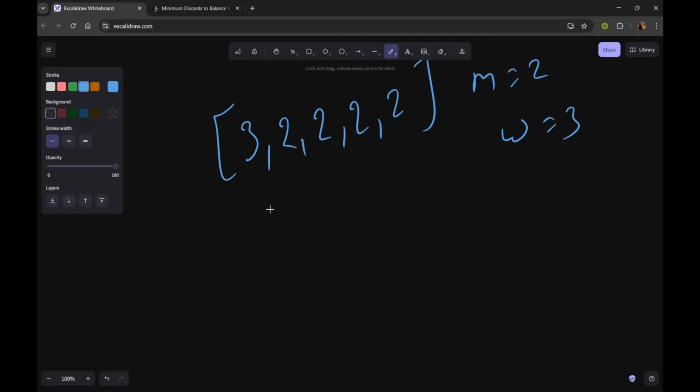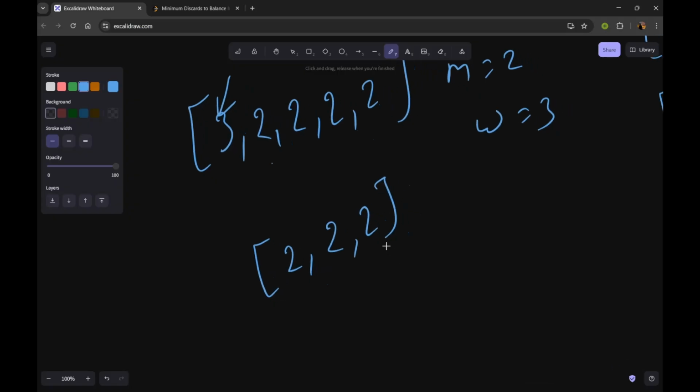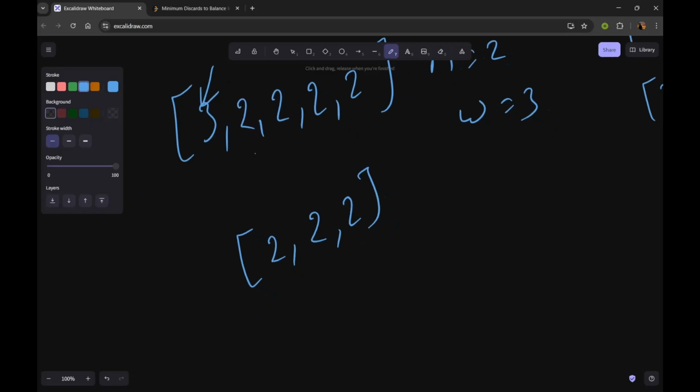And on day 4, what we will do is first remove this item. We are not discarding this item, so removing it will not be counted in our answer. We just move our left pointer to the right, and the window on day 4 will look like this.